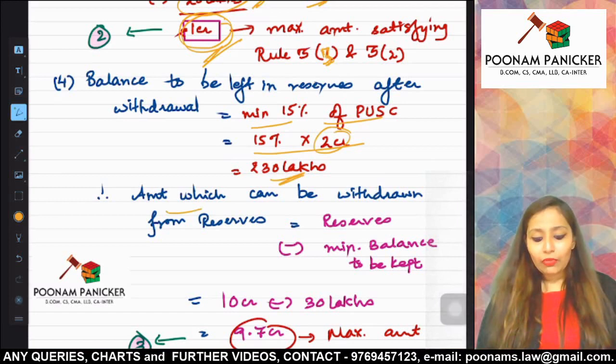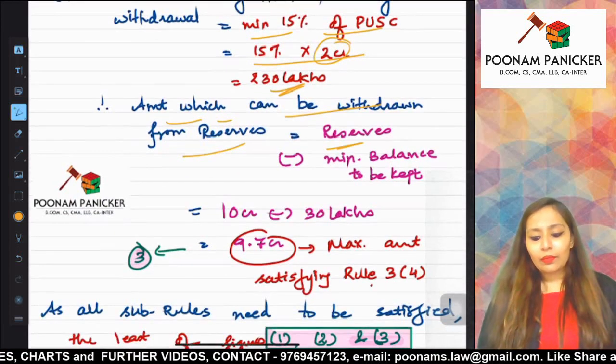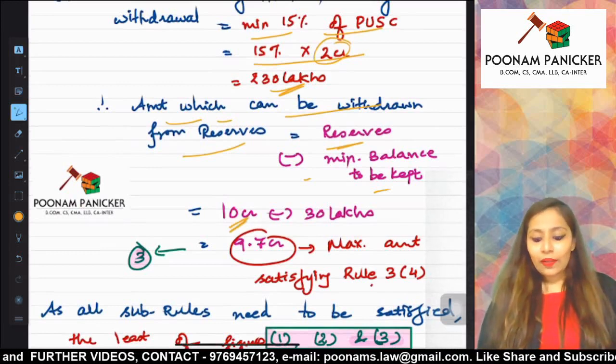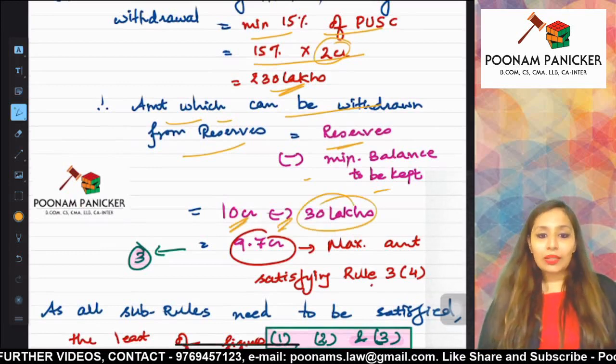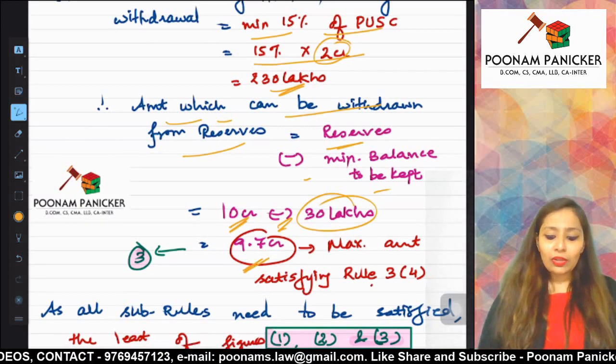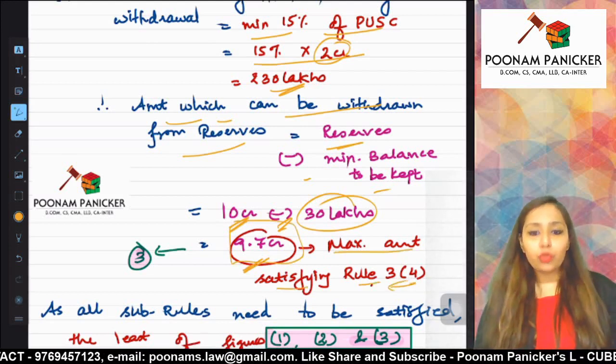Therefore, the amount which can be withdrawn from the reserves is going to be equal to reserves minus whatever minimum balance is to be kept. So how much were our reserves? 10 crores. How much is the minimum balance to be kept? 30 lakhs. So 9.7 crore is the maximum amount which is going to satisfy rule 3 sub rule 4.